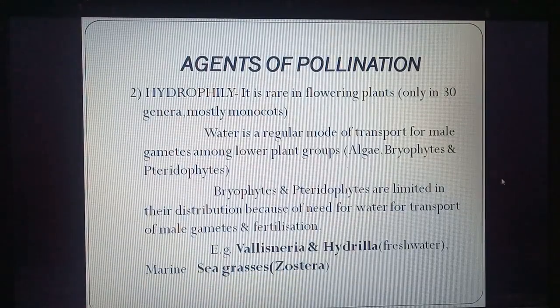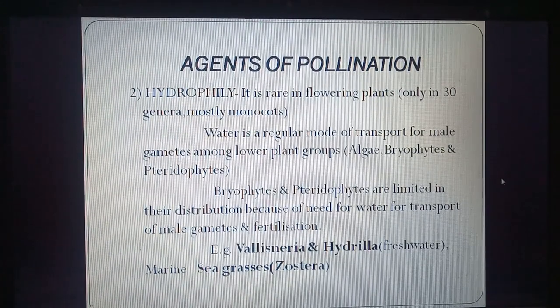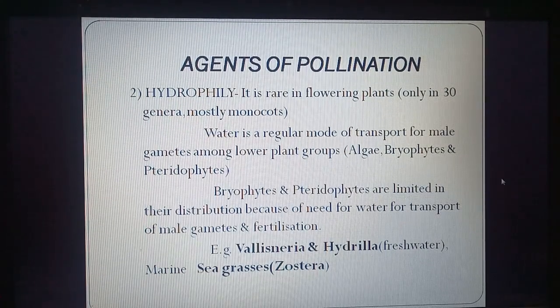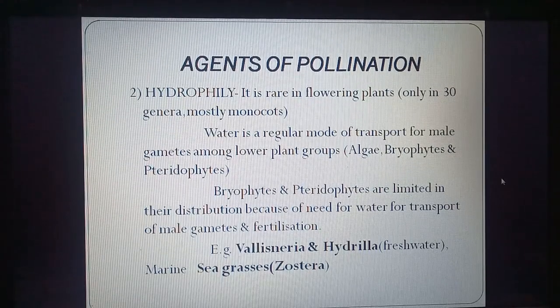Hydrophily is rare in flowering plants. Very few plants perform hydrophily, only about 30 genera, and they are mostly monocots. Water is a regular mode of transport for male gametes among lower plants. So we know that lower plants need water for transport of gametes, like algae, bryophytes and pteridophytes.